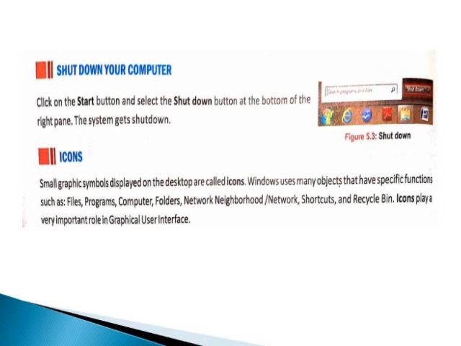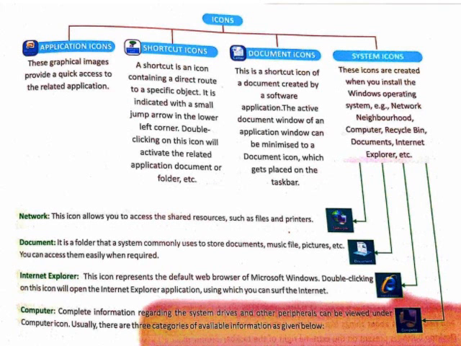Icons. Small graphic symbols displayed on the desktop are called icons. Windows uses many objects that have specific functions such as files, programs, computer, folders, network neighborhood, network shortcut and recycle bin. Icons play a very important role in the graphical user interface.